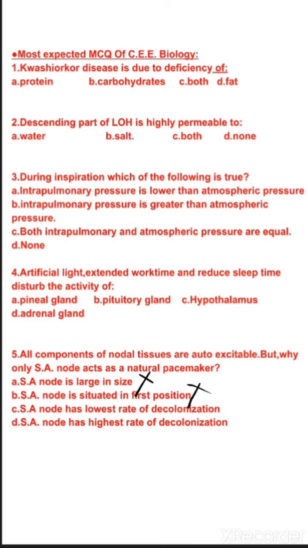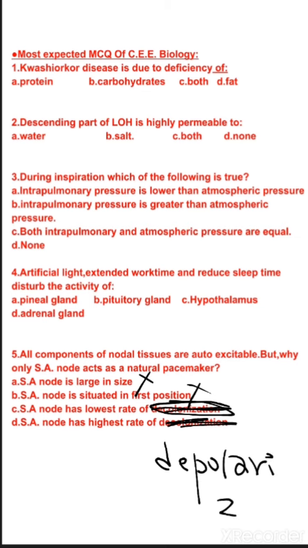Not the correct option. SA node has lowest rate of depolarization. No, we should write here depolarization. So the correct option is option number D. SA node has highest rate of depolarization.